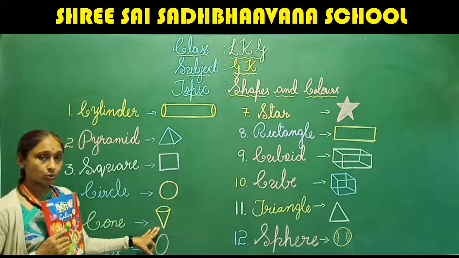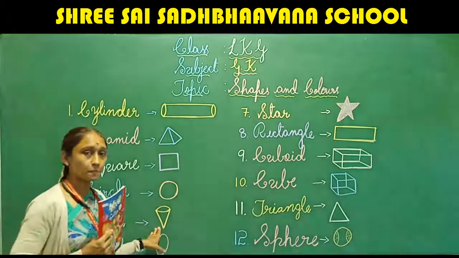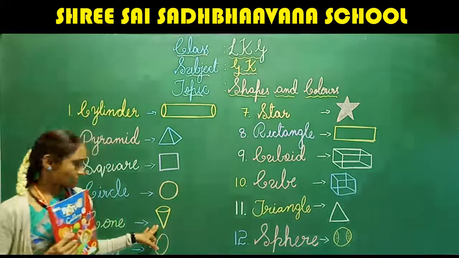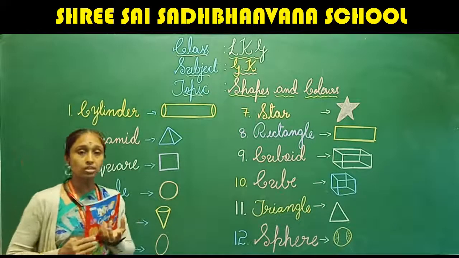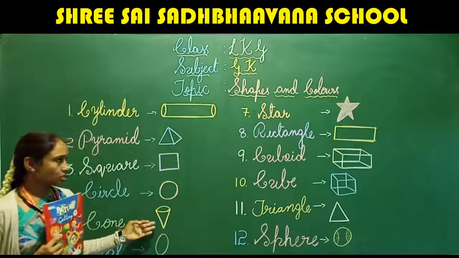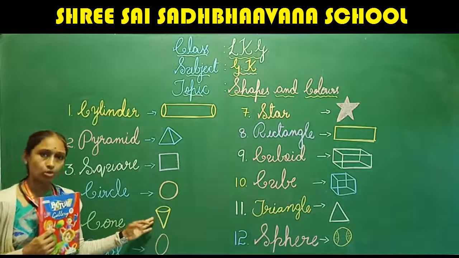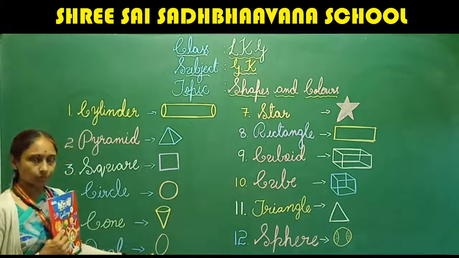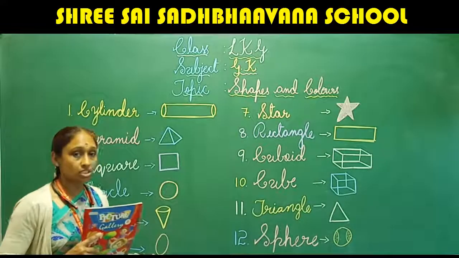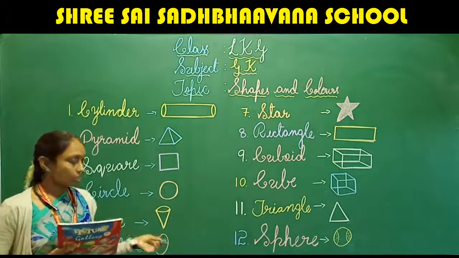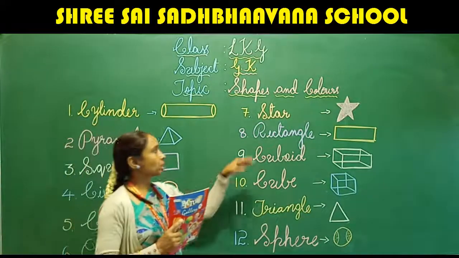What do we have next? We have cone. I know what you are remembering. I know. Yes, cone. That is ice cream cone what we eat, no? And the samosa. Yes, samosa also it's in cone shape, isn't it? And even ice cream cones. Okay. Then next, oval. Which shape is oval? Which thing is in oval shape? Yes, what we eat, egg, no? That egg is in which shape? Yes, oval shape.